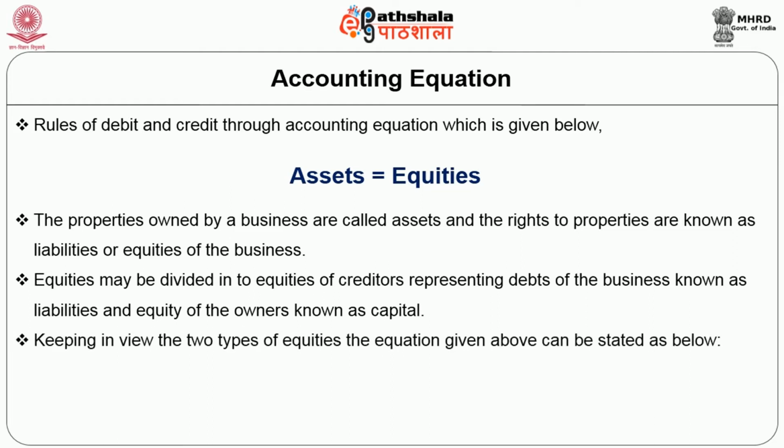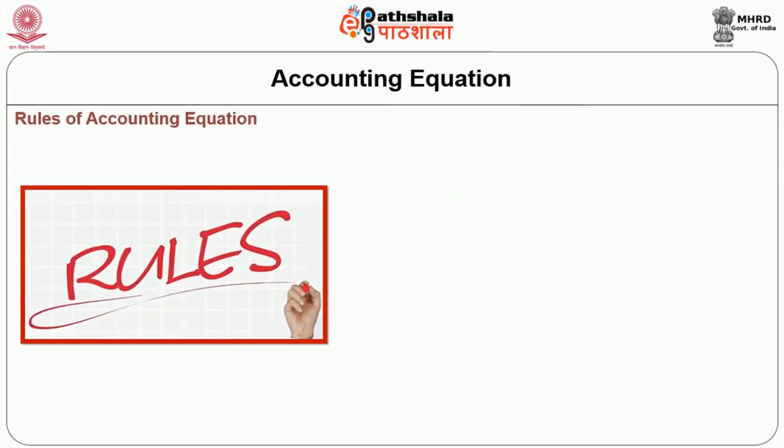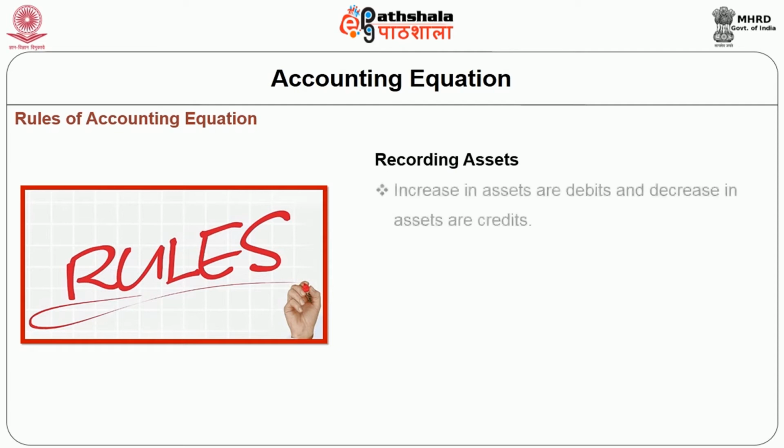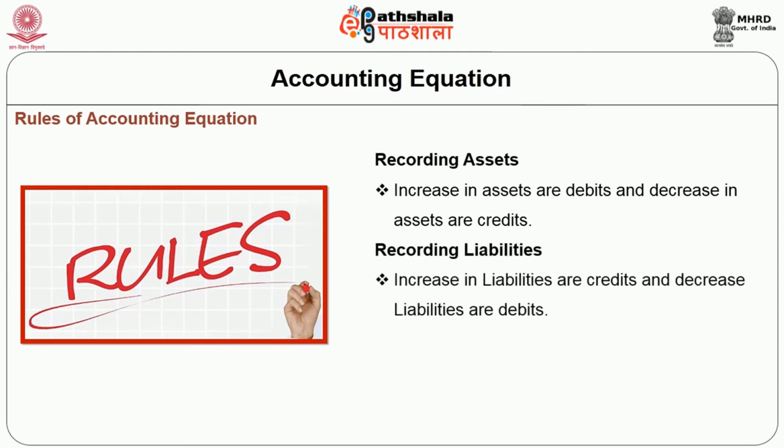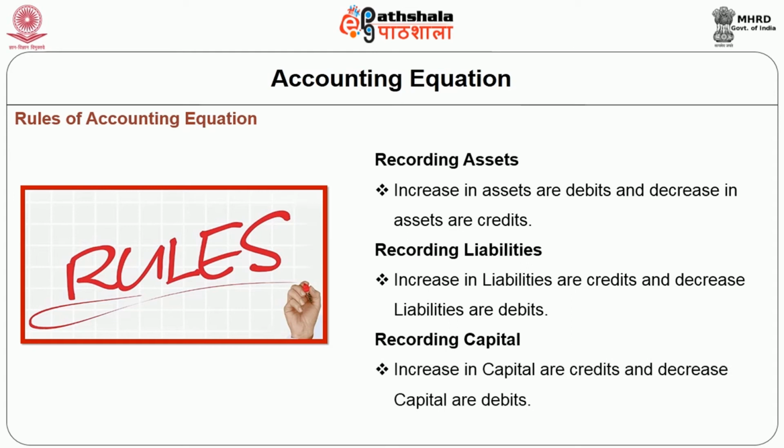Keeping in view the two types of equities, the equation can be written as assets are equal to liabilities plus capital. The equation given explains the basic accounting equation on which double entry accounting is built up. Rules of recording the equation. For recording assets, increases in assets are debits and decreases in assets are credits. Recording of liabilities, increases in liabilities are credits and decreases in liabilities are debits. For recording capital, increases in capital are credits, decreases in capital are debits.